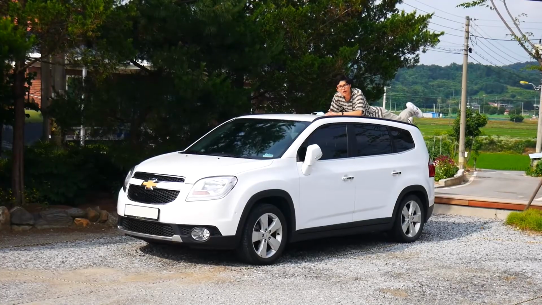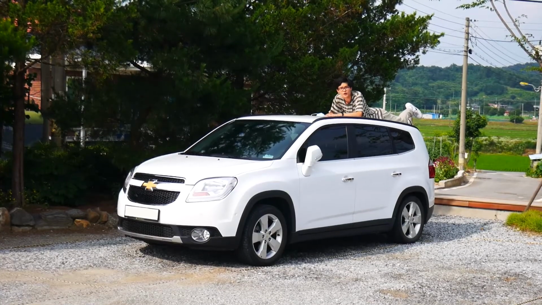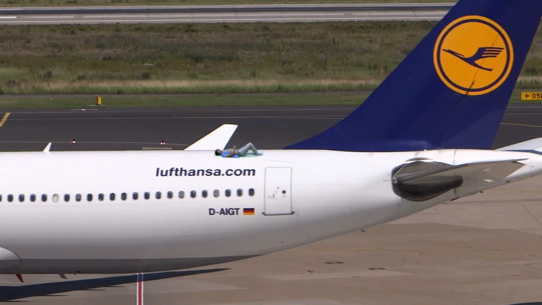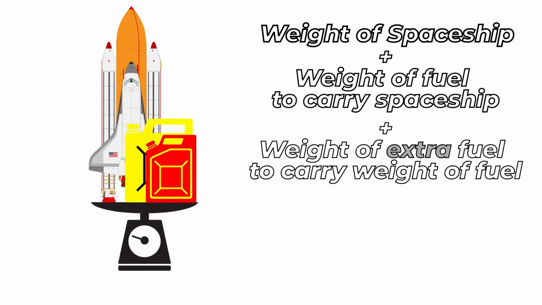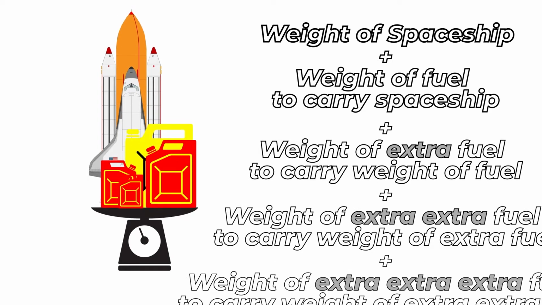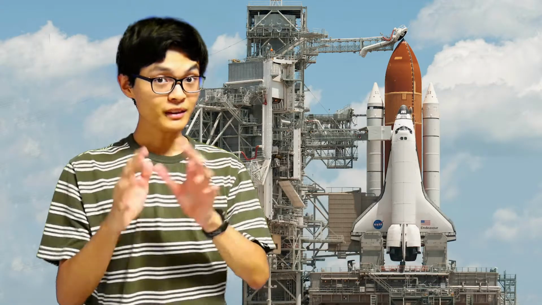in astrophysics. The thing is, because rockets are constantly fighting against gravity and have to carry all of their fuel at once, they hold a seriously large amount of fuel. Over 90% of a rocket's weight is fuel. A normal car is only about 4% fuel. And a jet airplane is about 40% fuel. Also, the required amount of fuel increases exponentially as more weight is added. And so this is how we calculate it.